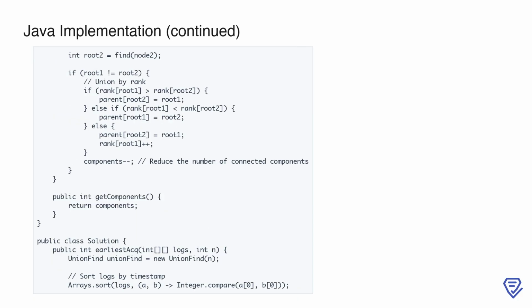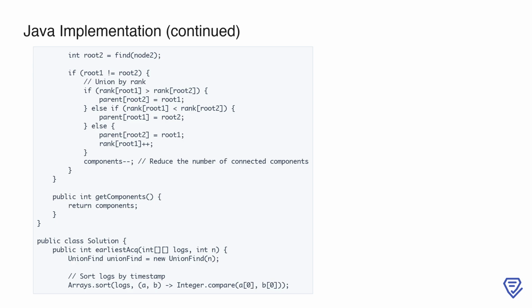In the union method, we first find the roots of the two nodes. If the roots are different, it means the nodes belong to separate components, so we proceed to connect them. To maintain efficiency, we use union by rank. If one root has a higher rank, it becomes the parent of the other, ensuring the tree remains shallow. If the ranks are equal, we arbitrarily choose one root to be the parent and increment its rank.